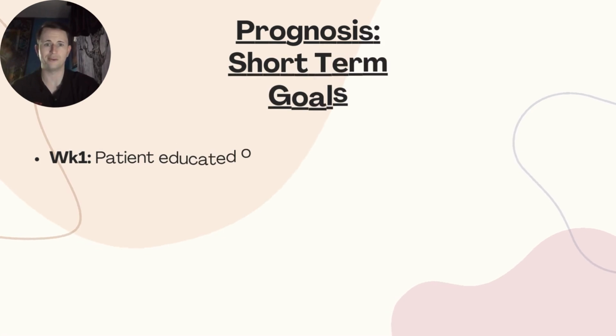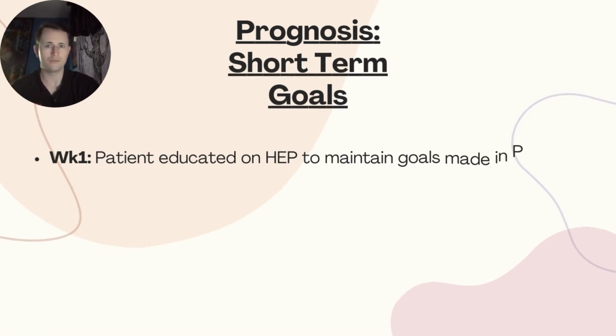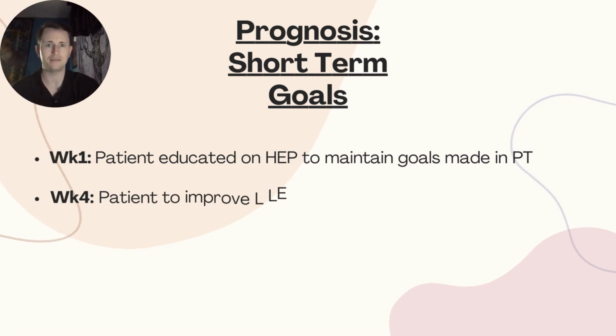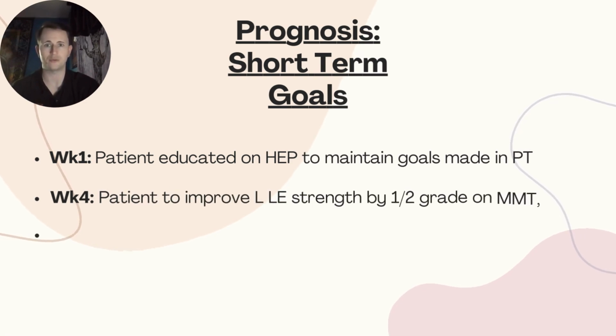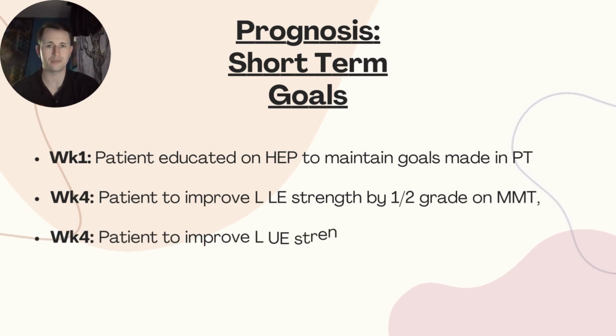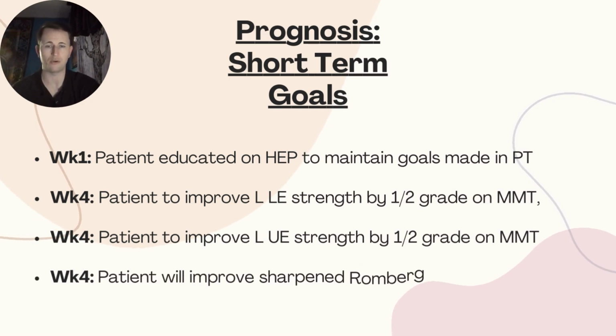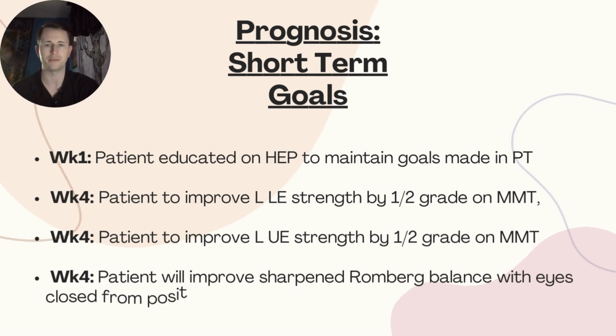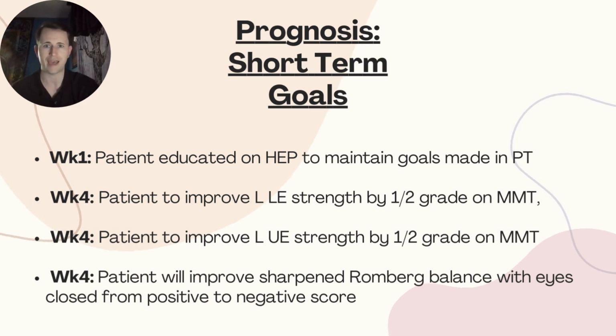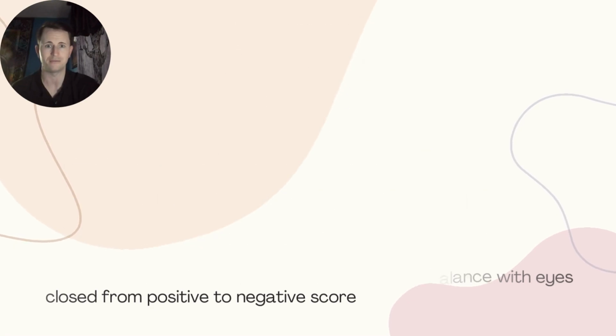So, prognosis. First, the short-term goals. Week 1, just wanted to get the patient educated and acclimated into the home exercise program that they were expected to commit to, which was basically just to maintain the results that were created during physical therapy. By week 4, we wanted to see an increase of strength by a half grade on the manual muscle test in both the upper and lower extremity of the left side. Also, by week 4, we wanted the patient to pass the sharpened Romberg test with their eyes closed, which they initially failed in the eval.